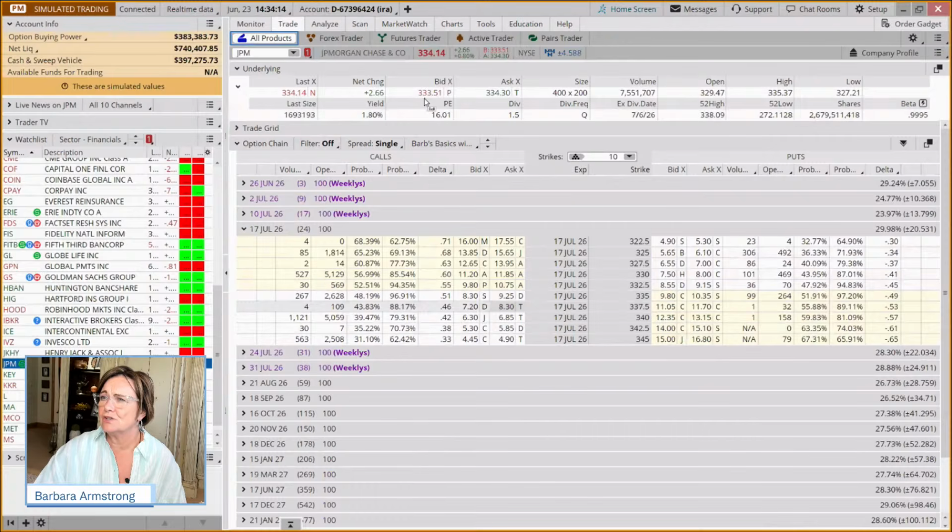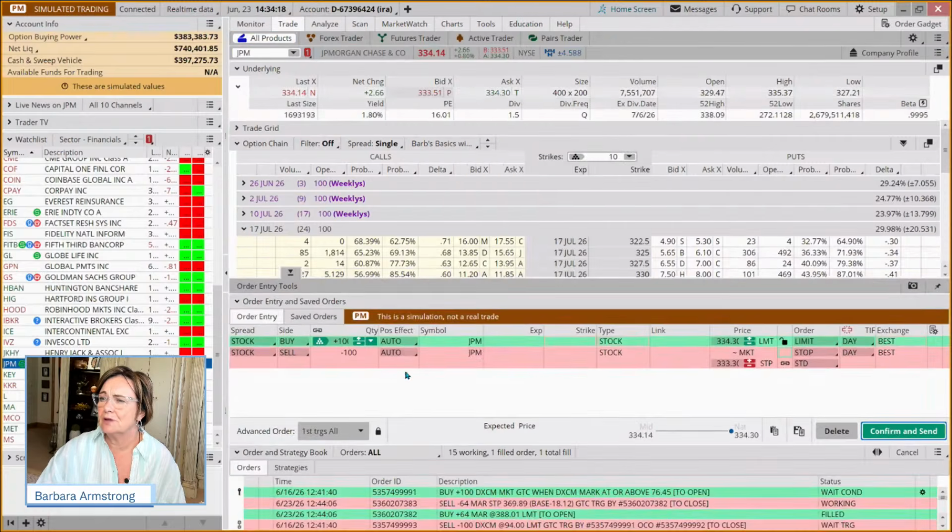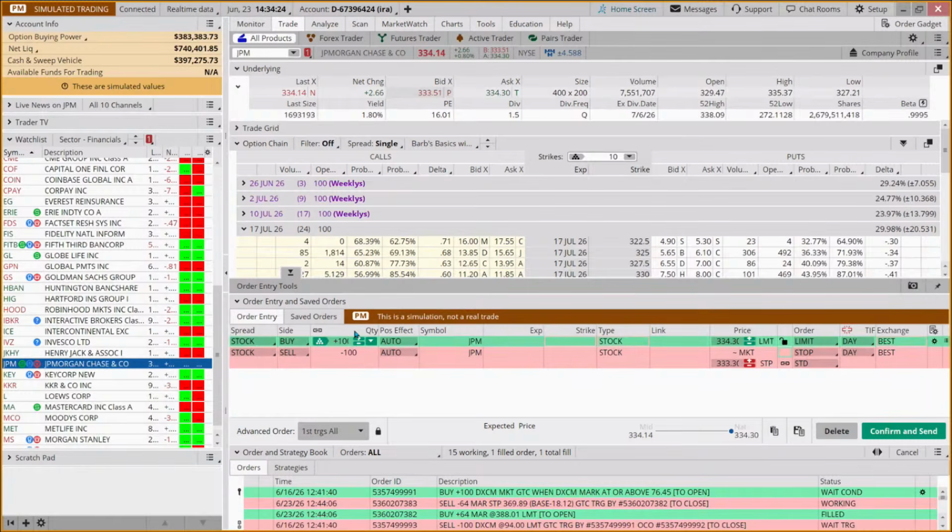So we're going to come to our trade tab. We're going to right click. We're going to buy custom with a stop. We are going to buy, I thought I wrote it down, 65 shares. Was it? Let's see. We'll try that. We're going to put our stop at 311.64.